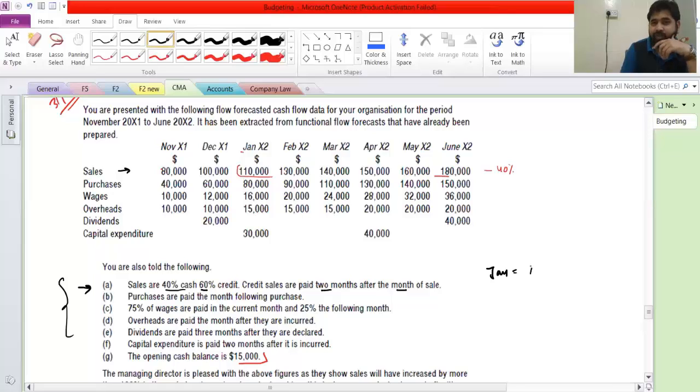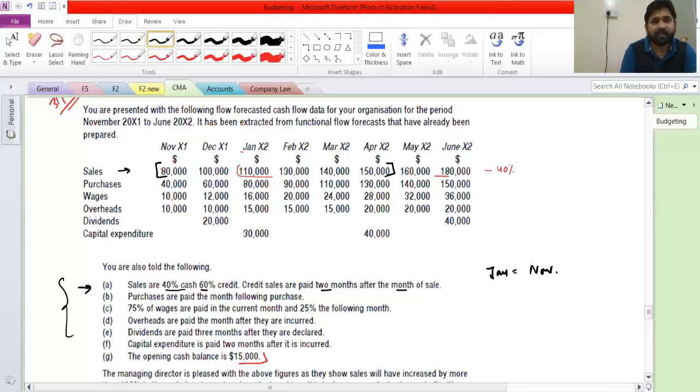November. So now we have to calculate 60% of all the numbers from here till April, because April's money you will receive in June, since there is a gap of 2 months.